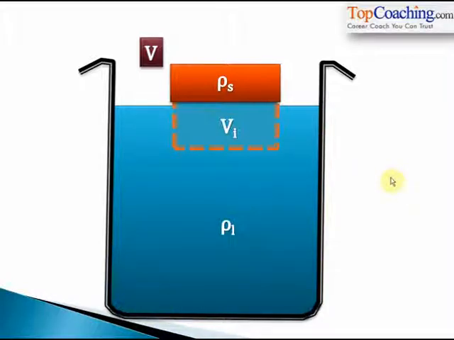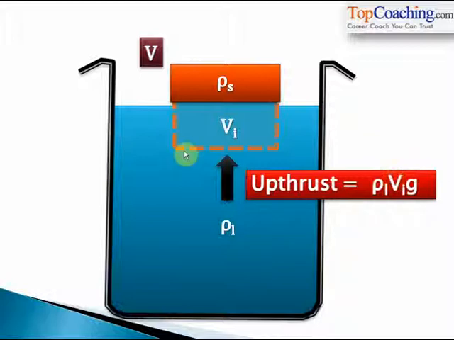So what will be the upthrust on this solid? The upthrust will be the weight of the liquid displaced by the solid. How much liquid will this solid displace? Clearly, it will displace a volume of liquid equal to its immersed volume, isn't it? So it will displace a volume Vi. After all, Vi volume of the solid is immersed in the liquid. What is the weight of Vi volume of the liquid? It is density of the liquid into Vi into g. So the net upthrust on this body is rho L into Vi into g. That's how we calculate upthrust.